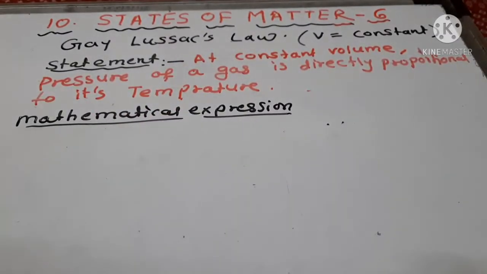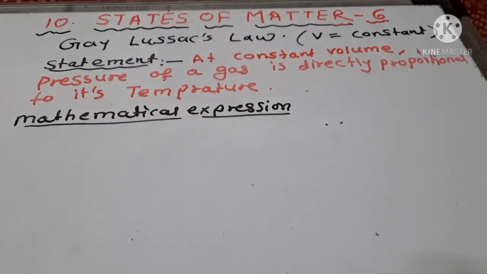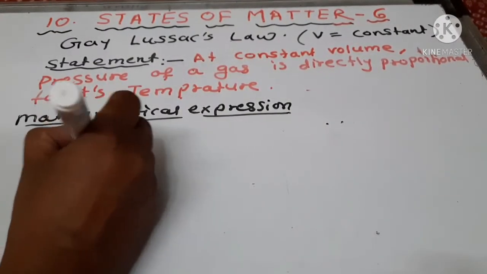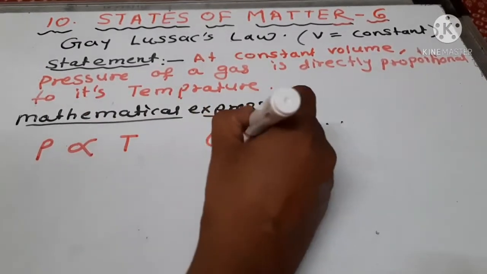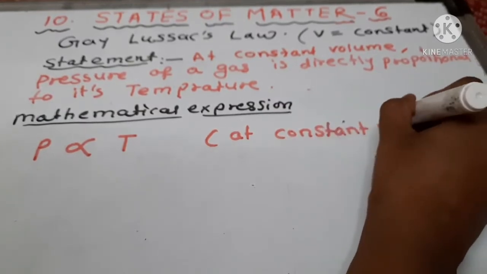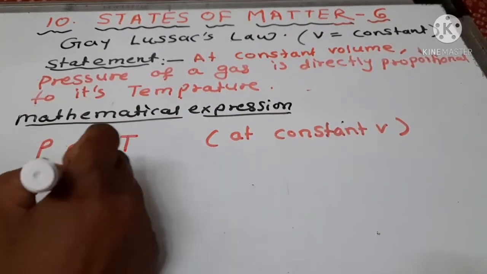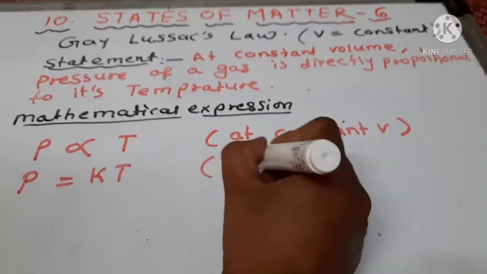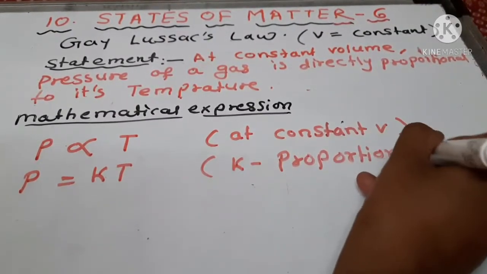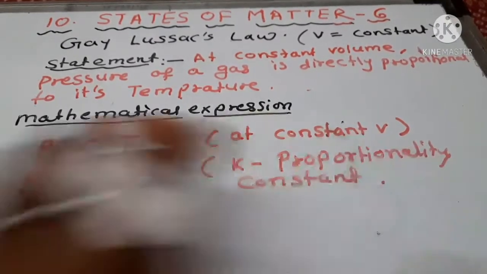By keeping volume constant, the pressure of a gas is directly proportional to its temperature, and the mathematical expression is P is directly proportional to T at constant V, that is volume. At constant volume, P equals K into T, where K is the proportionality constant.